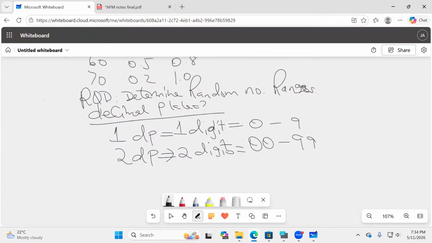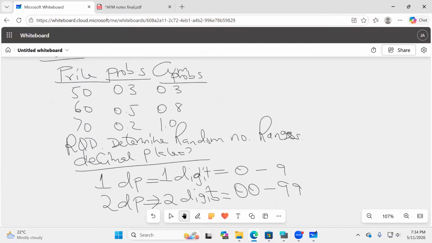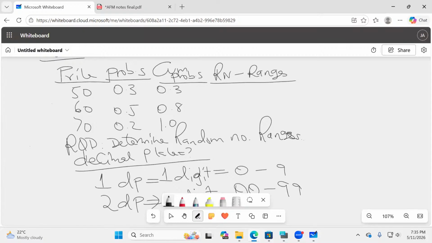Always work with the number of decimal places. One decimal place equals 1 digit, 0 to 9. 2 decimal places, 2 digits, 00 to 99, like that. Now, my very good students, please listen to me very well. Look at what I will do to be able to write these random number ranges here.